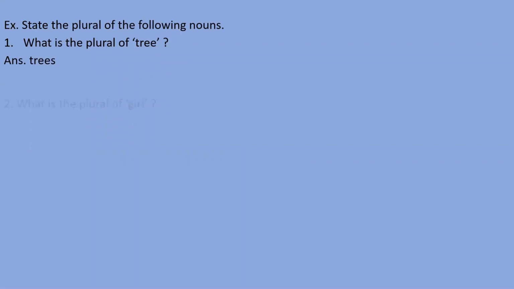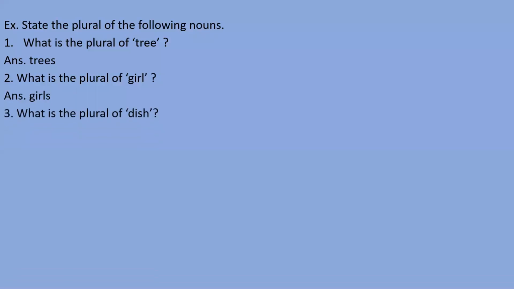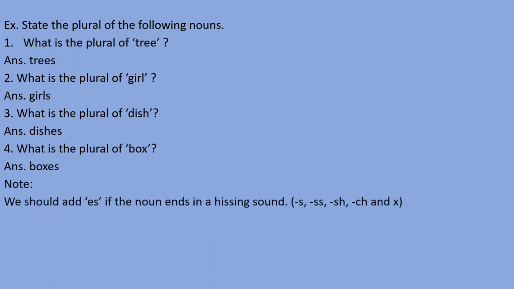Then I told you some rules on how to make a noun singular to plural. Basically we add s to make nouns plural, like tree, trees, girl, girls, right? And we also add es when at the end of the word there is a hissing sound, like dishes, box, bus.